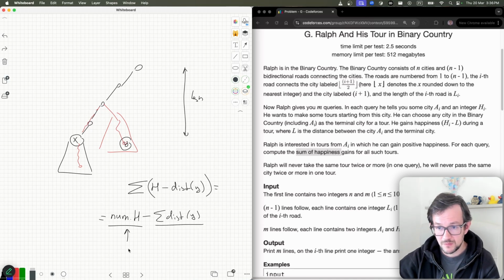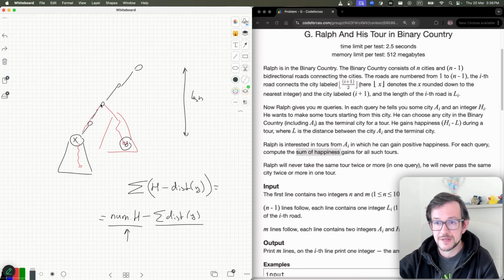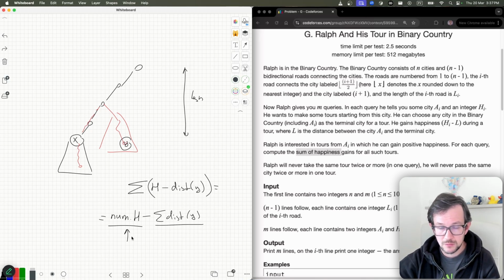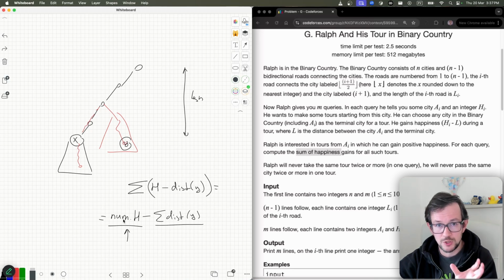Let's look at the first part first. How to calculate the number of vertices I can reach? Again, all my paths look like this. I either go to my subtree, or I go to one of my ancestors and then go to one of the vertices in its subtree. So I need to count the number of vertices with distance less than h. How can I do it? The easiest way is just to remember all the distances to the nodes in your subtree. You can do it because you have a perfectly balanced binary tree.